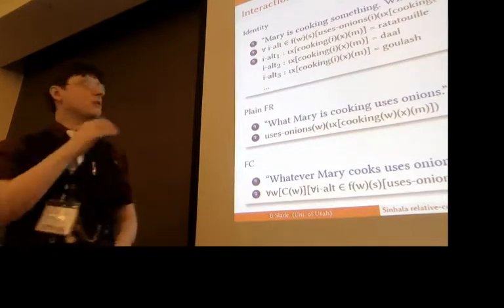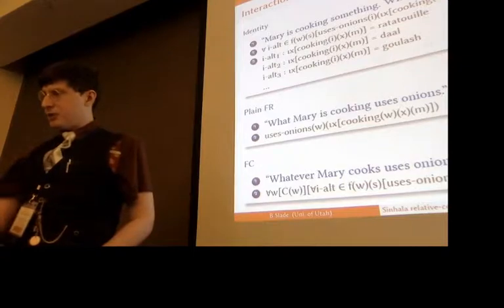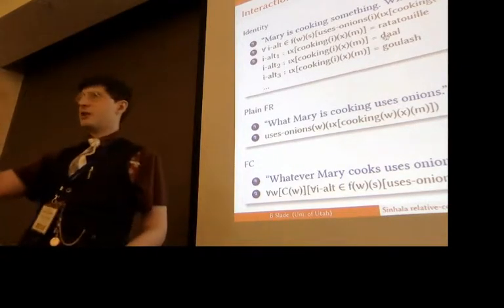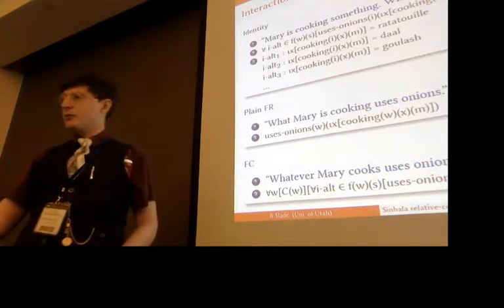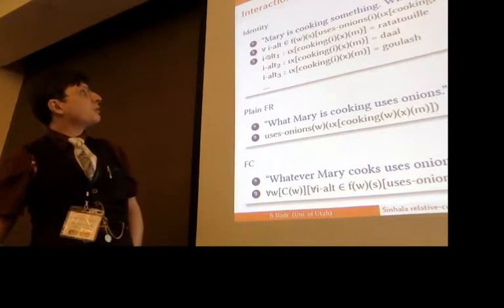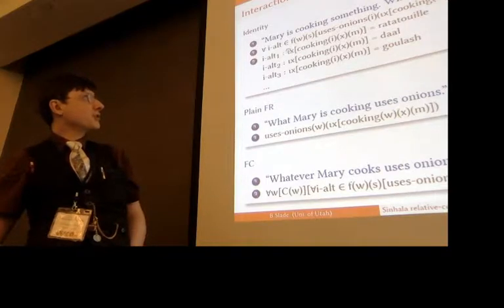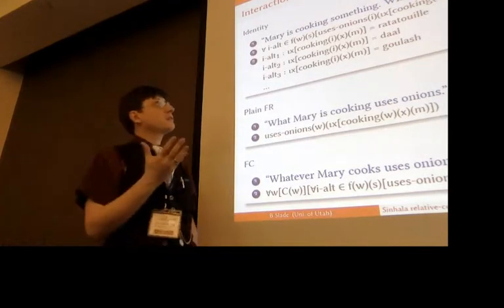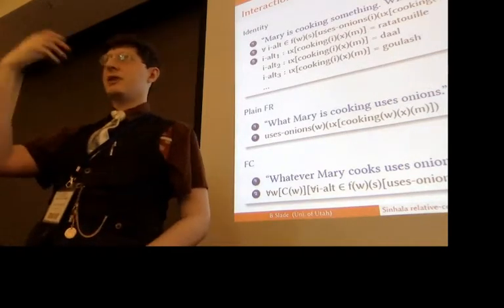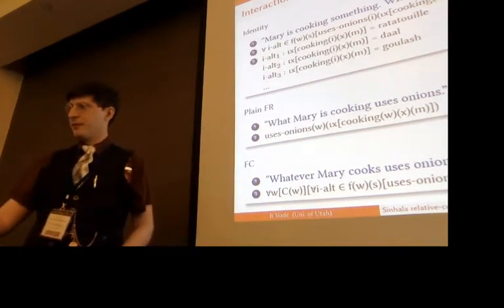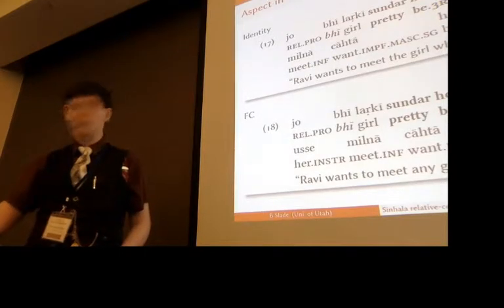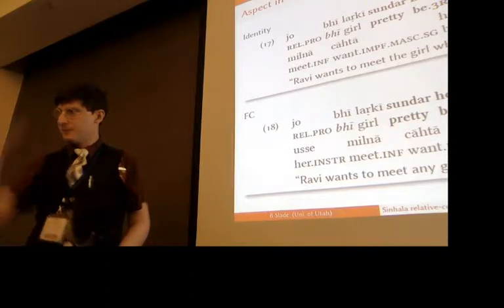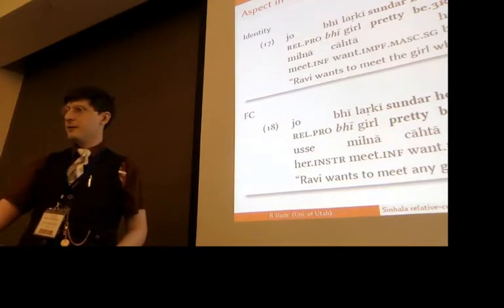And I'm not going to go too much into the details of her analysis, but she derives both this identity reading and the free choice reading, partially through intersection with aspect in both Hindi and English. But crucially, what's involved in both of those, you have some sort of universal quantification over these I alternatives. So there is universal quantification involved. And this isn't surprising if we've got one of these additive elements that's associated with universal quantification. And here's just Hindi examples that show the interaction with aspect in picking out one of these two things.